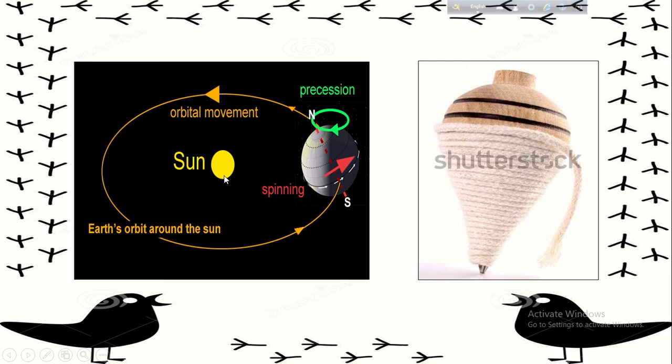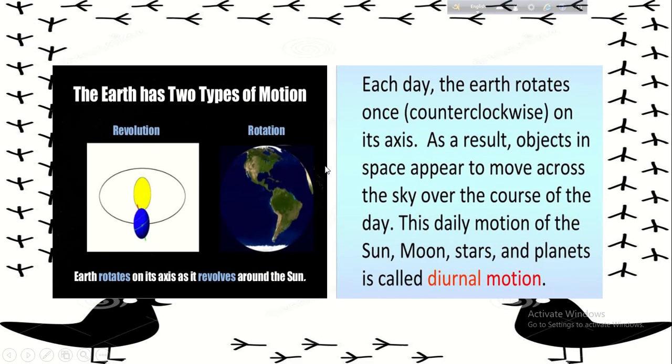And the second thing is that the earth takes 365 days, 5 hours, 48 minutes and 47 seconds. Sometimes we say that the earth takes 365 days and 6 hours to revolve around the sun in its orbit. So this is called annual motion. Days and nights occur because of the diurnal rotation of the earth.